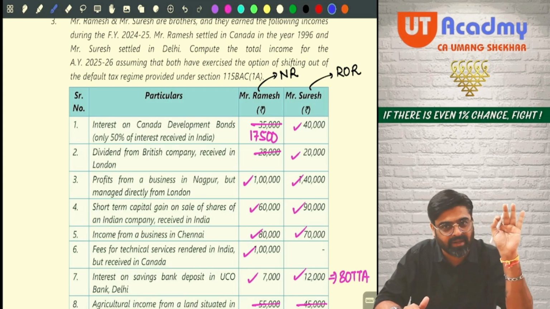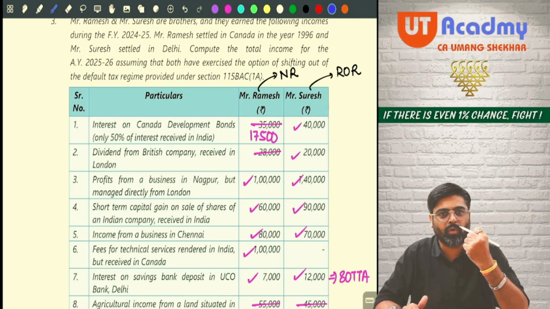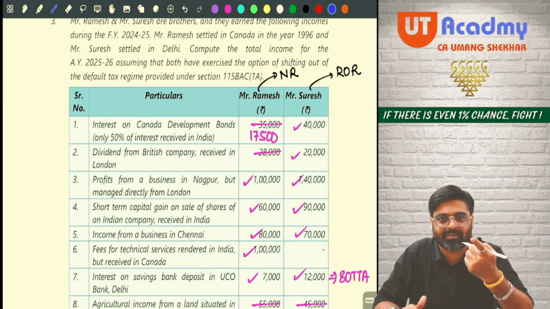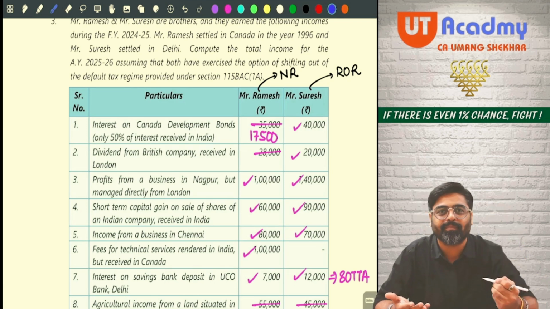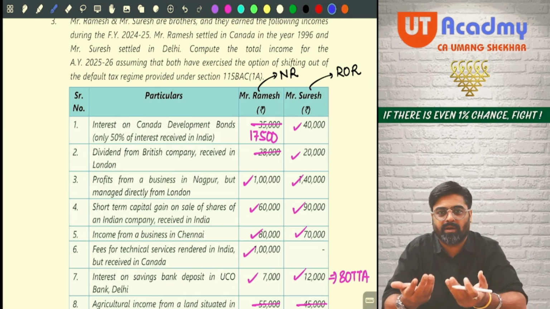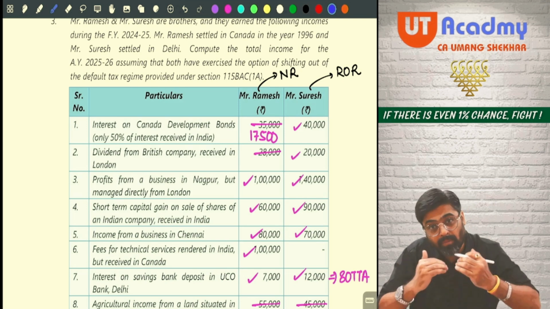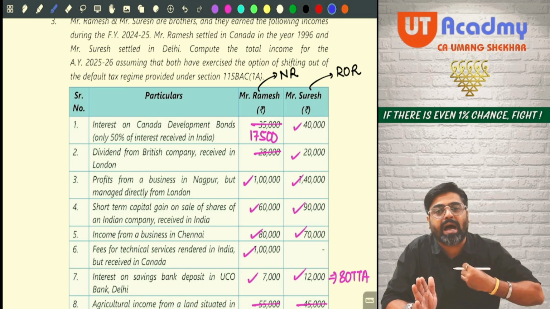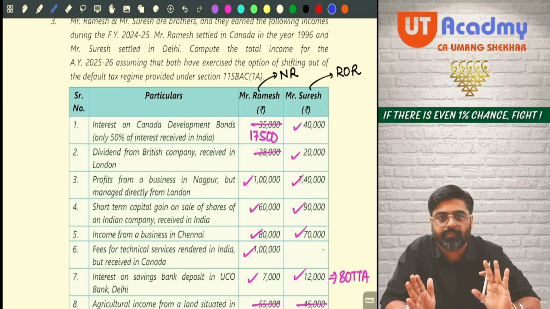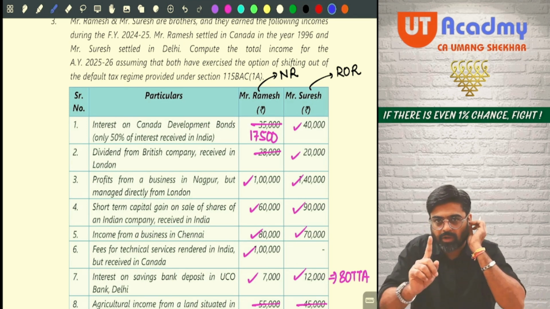The moment you are sitting in the exam, you are confidently going in, sitting there, and my voice is echoing in your ears. Okay, sir is telling all these things. Sir is dictating the answers and we are writing. That should be the level of confidence. And that will be built only if you are attentive and do the things which I am telling you to do religiously. Okay. So this was your question number 3.